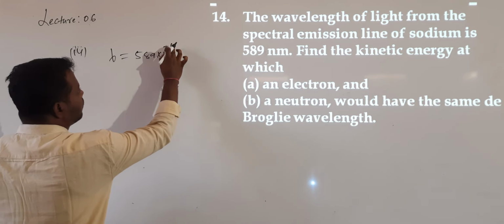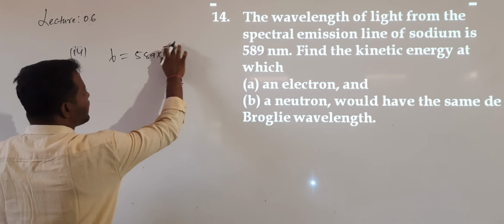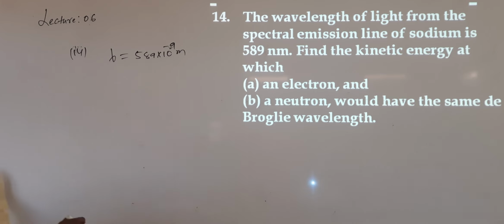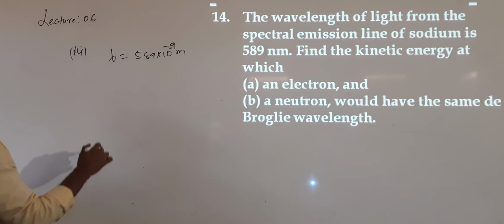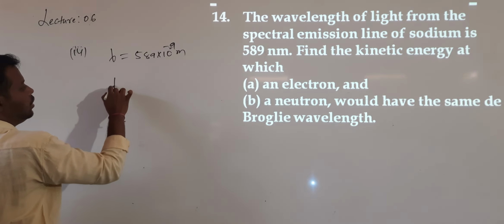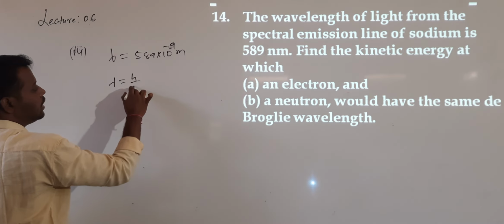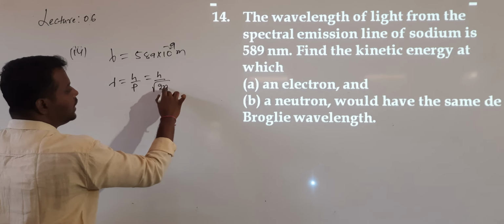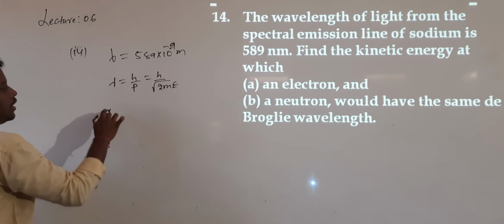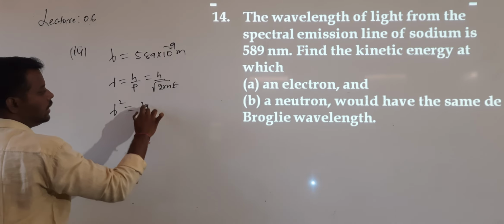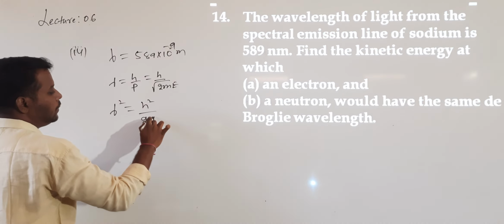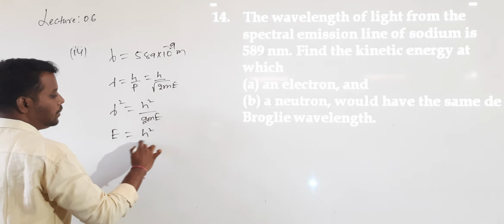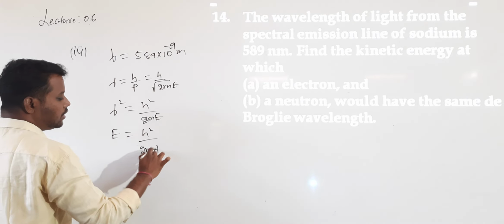589 into 10 power of minus 9 meters. Now they are asking us to find the kinetic energy. We know lambda is equal to h divided by p, and h divided by p can be written as h over root over 2 into m into E. From this, lambda square is equal to h square by 2 into m into E, so E is equal to h square divided by 2 into m into lambda square.